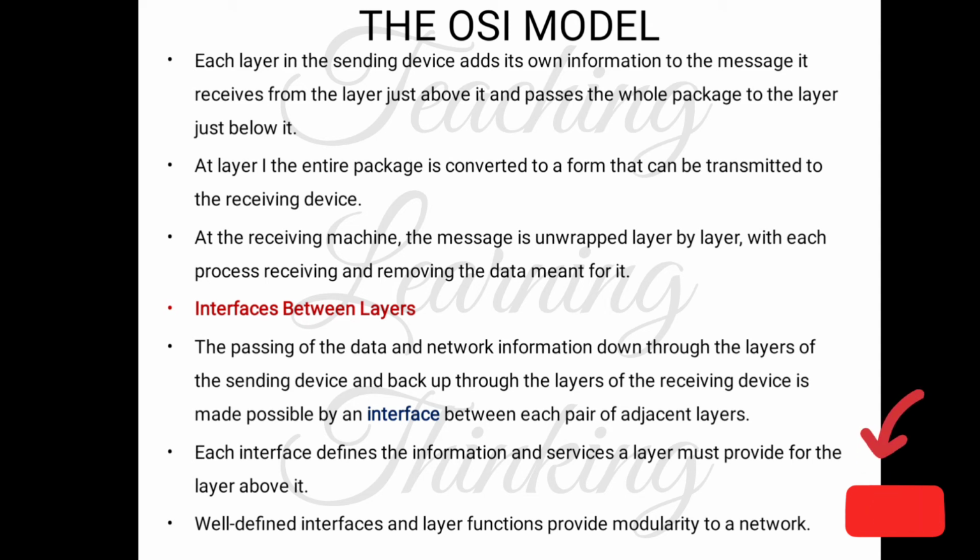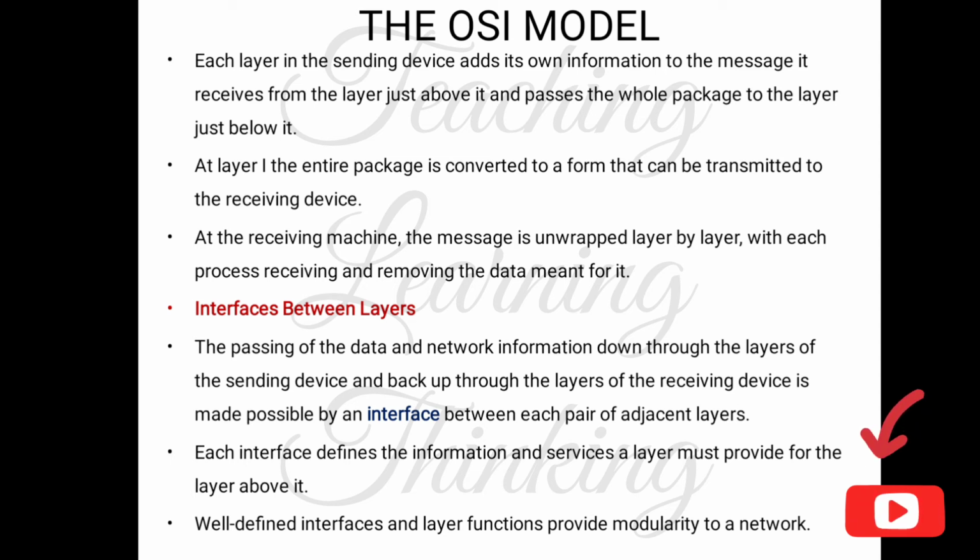And the next one is interfaces between layers. So the peer-to-peer process means that whenever a message is sent, each layer adds its own data to the message it received and passes it to the layer just below it. And that's all about the peer-to-peer process.